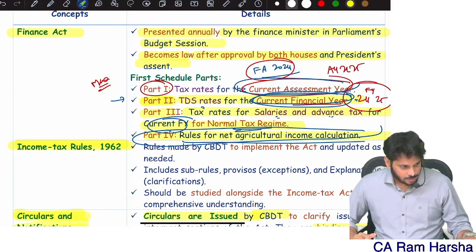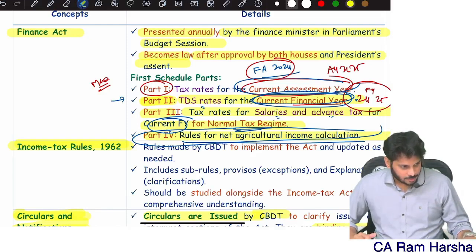Above 10, only 2 lakh is there. Above 10, however much income is there, that much into 30% flat. 2 lakhs into 30% is equal to 60,000. So total, 1 lakh plus 60,000, 1,60,000. Now you see, normal citizen 1,72,500, super senior citizen 1,60,000. So the tax amount difference is 12,500 between a normal citizen and a super senior citizen.